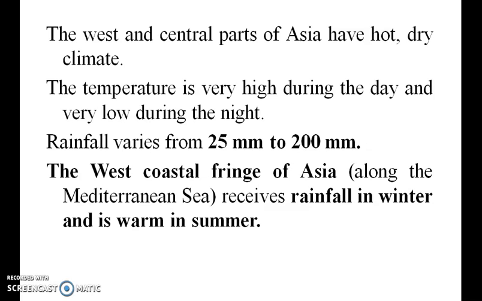The west and central parts of Asia have hot and dry climate. The temperature is very high during the day and very low during the night. Rainfall varies from 25 mm to 200 mm. The west coast fringe of Asia receives rainfall in winter and is warm in summer.